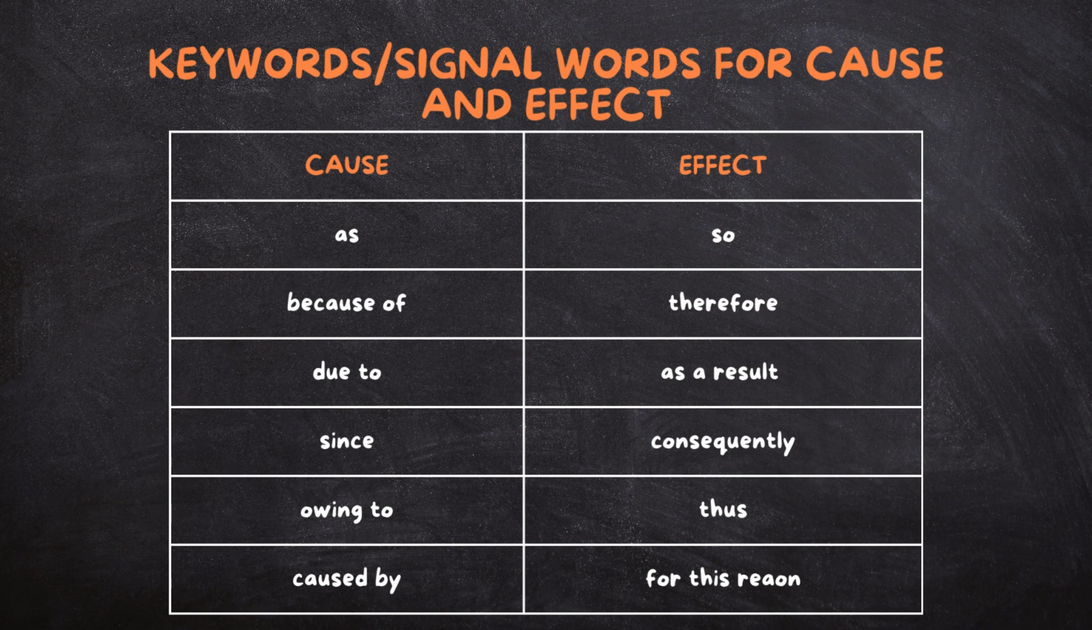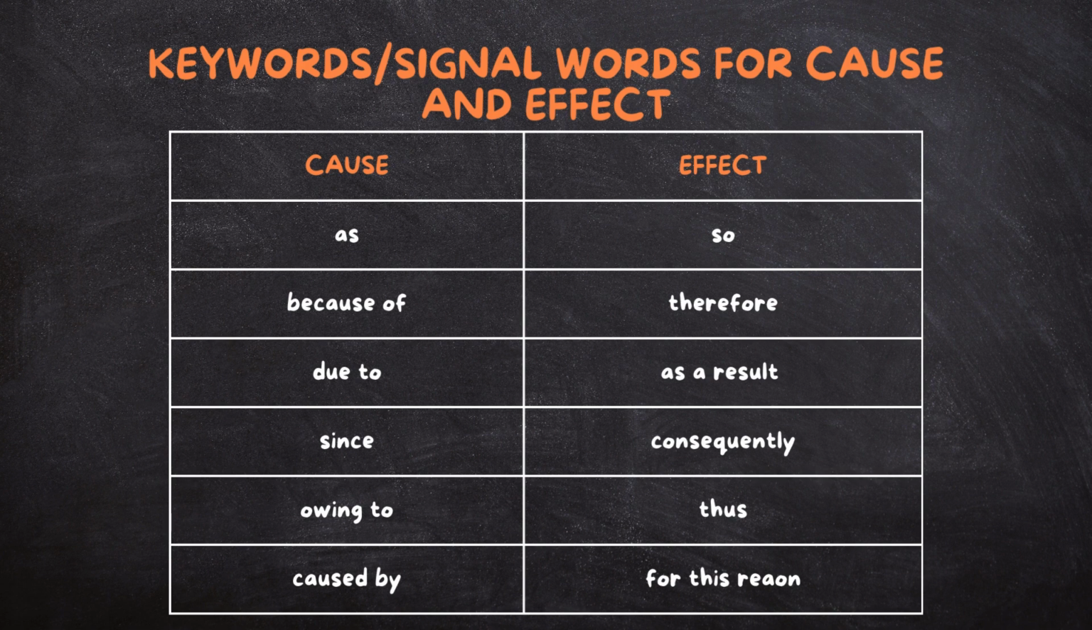Now here's a tip. These keywords are here to tell us, for instance, if you are beginning with the effect in your sentence or in your essay before you tell us the cause, the signal words that you can use to introduce the cause are as, because of, and the rest. But if you are introducing the cause first before you introduce the effect, then we use the words so, therefore, as a result, consequently, thus, for this reason.